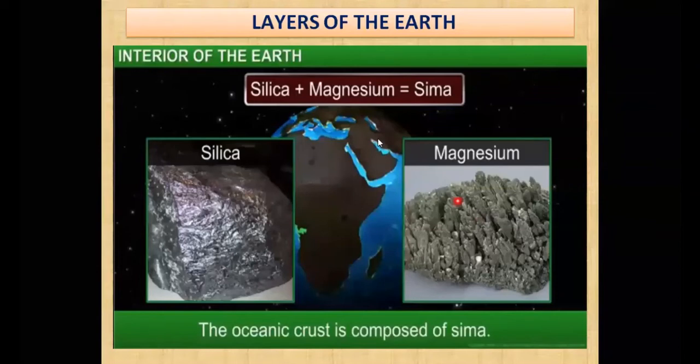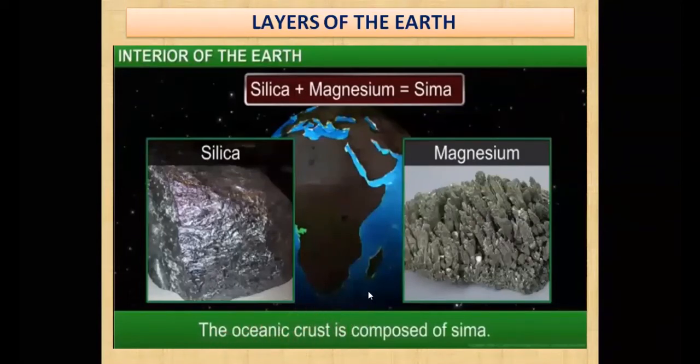So we are taking Si from silica and Ma from magnesium. That makes a new word SiMa, that is Sima. So Sima are the materials which are found in the oceanic crust. Remember my dear students, very important for your MCQ examination.